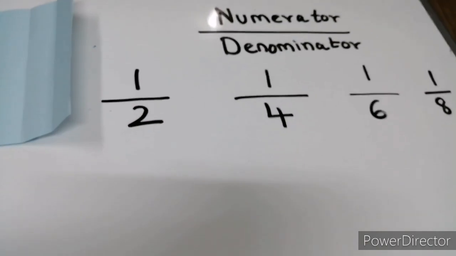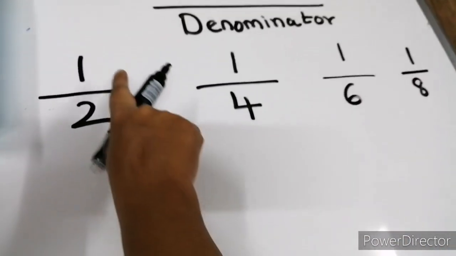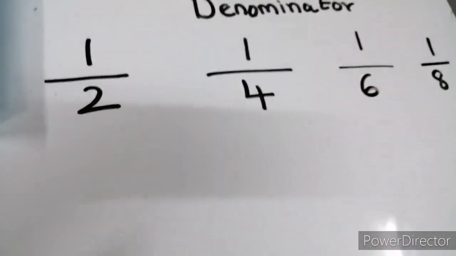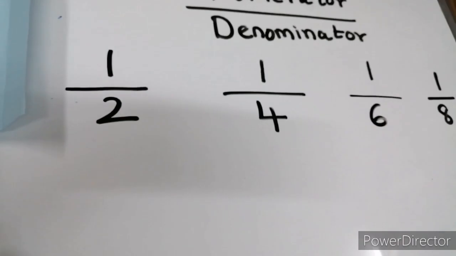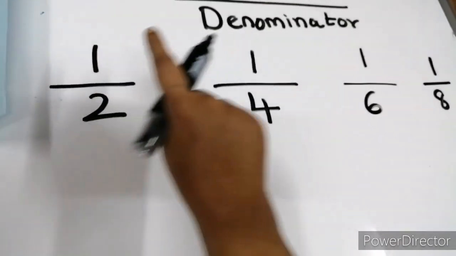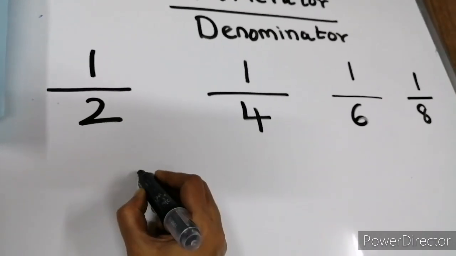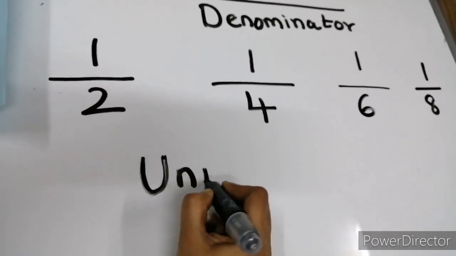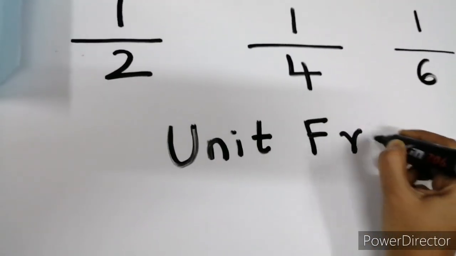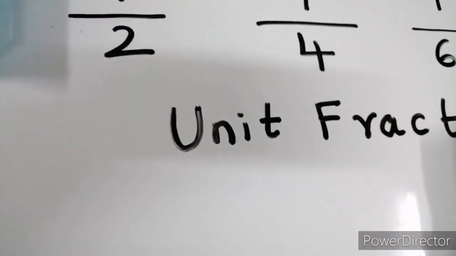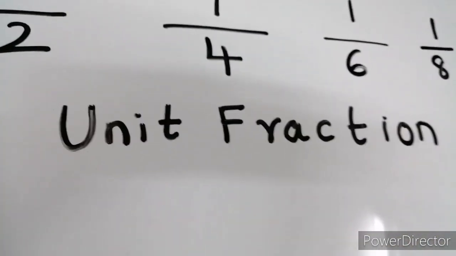So, there is a special name for such fractions. The fractions which have 1 in the numerator. Did you notice? All these fractions have just one part which is shaded. So, they all have 1 in the numerator. They are called unit fractions. They are called unit fraction.